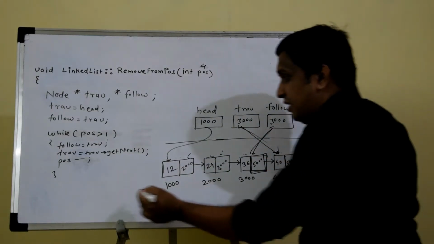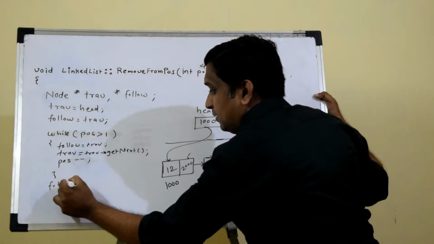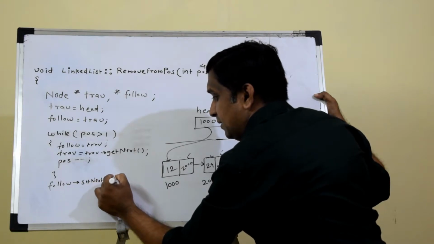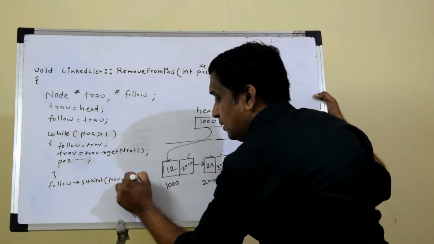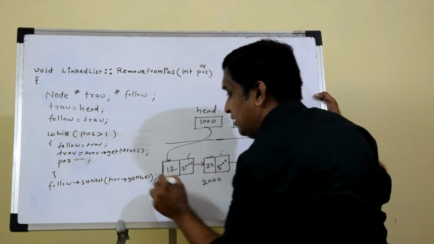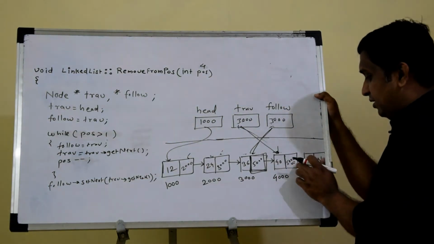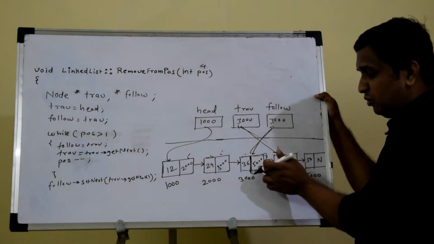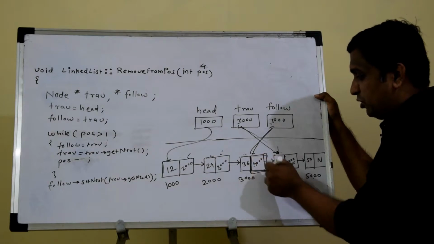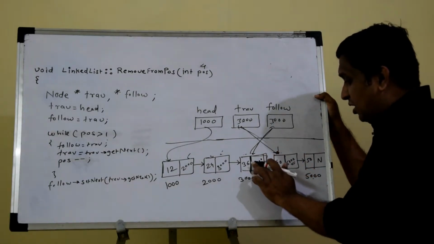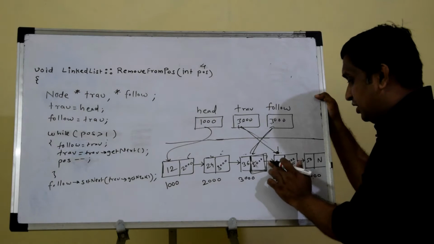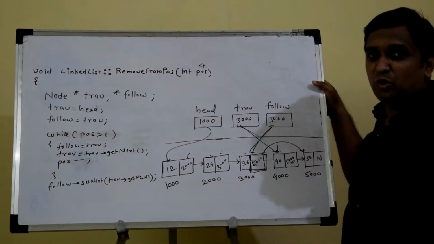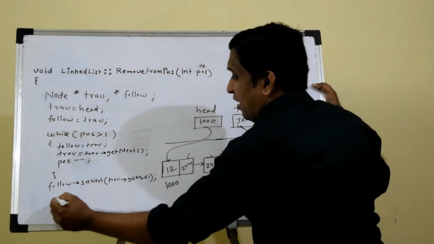So basically I will write here follow arrow set next, inside bracket trav arrow get next. So when I write this, trav arrow get next is 5000. Follow arrow set next is set to that value. So the earlier value, which was 4000 here, is now overwritten with 5000. So now this pointer is not pointing to this node, but it is pointing to the next node. So I have bypassed the node to be deleted, and after that I will say delete trav.